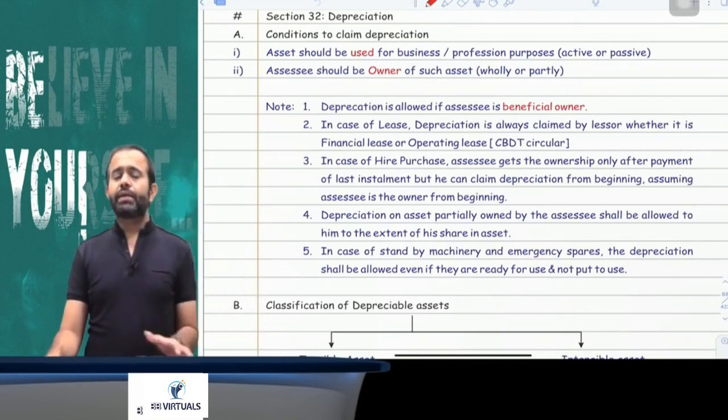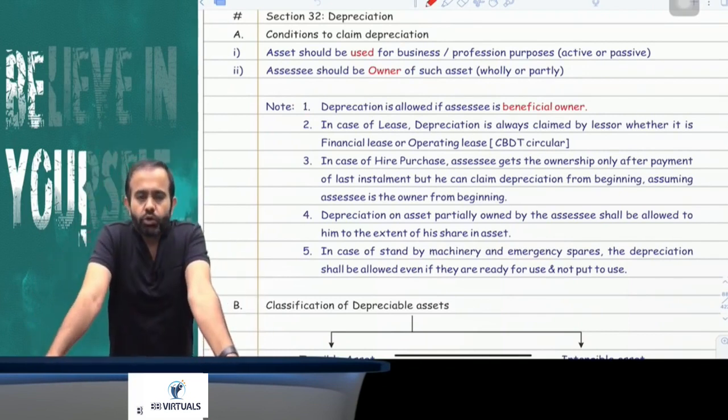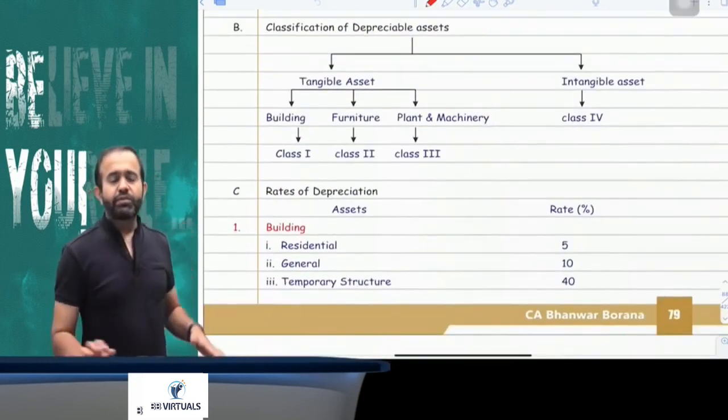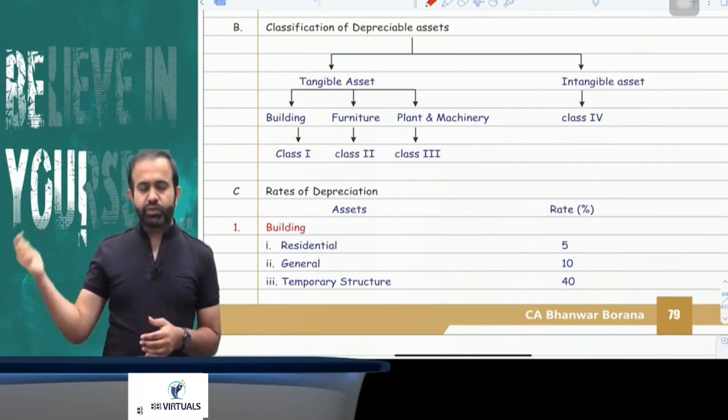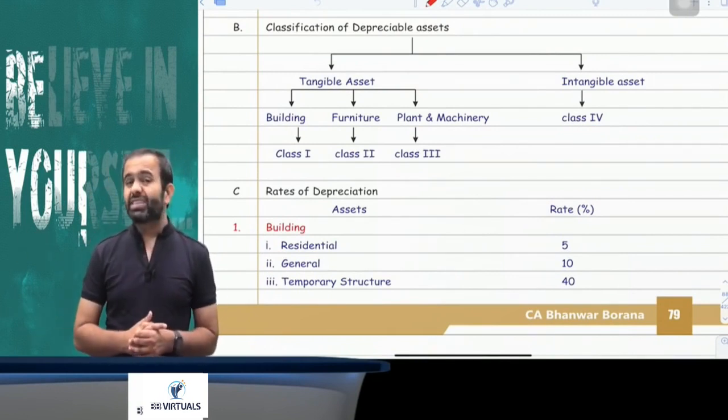Now the question is, depreciation is allowed from the date on which the asset is actually put to use or ready to use. The right answer is put to use. Depreciation is allowed only from the date on which the asset is actually put to use. Now, classification of depreciable assets: there are basically 4 classes of asset. One is building, second is furniture, third is plant and machinery, and fourth is intangible asset.